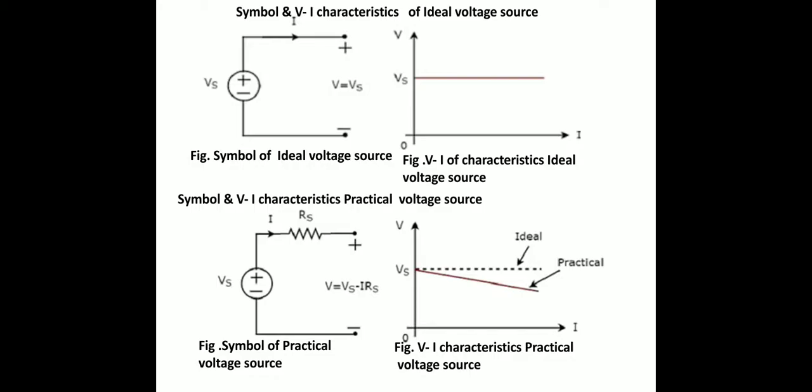An ideal voltage source has zero internal series resistance, but in a practical voltage source there is a series internal resistance, so there is a voltage drop in the load voltage or terminal voltage, as shown in the VI characteristics of the practical voltage source.